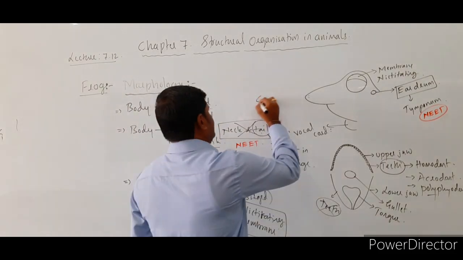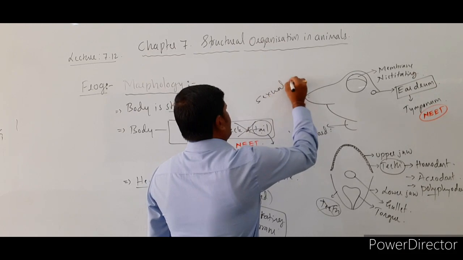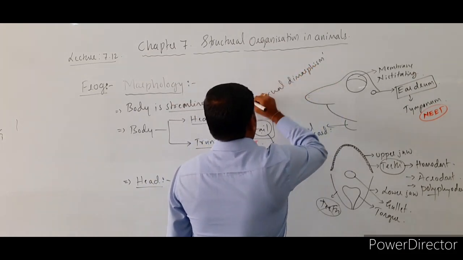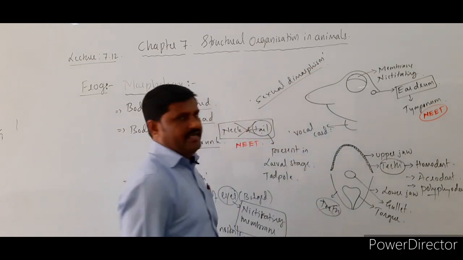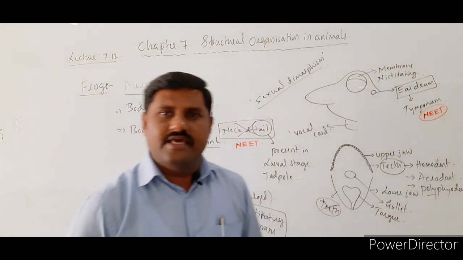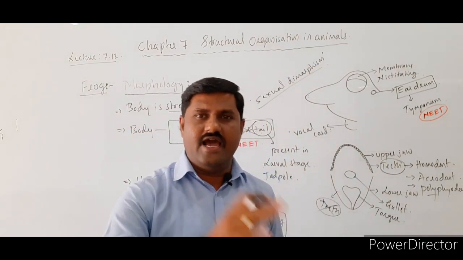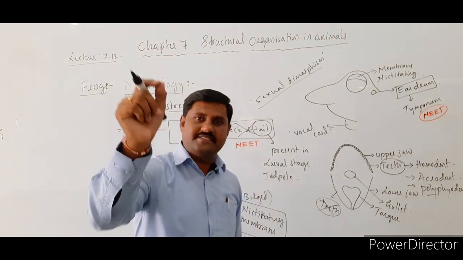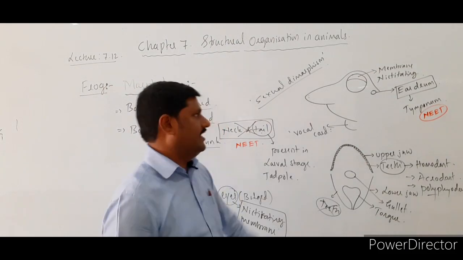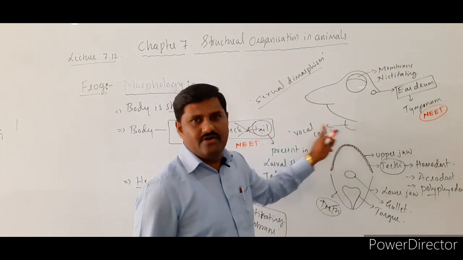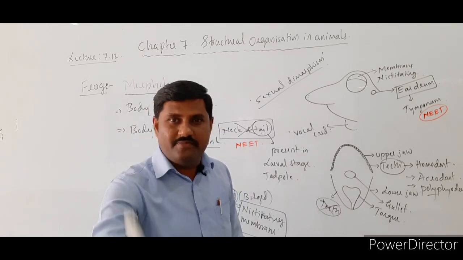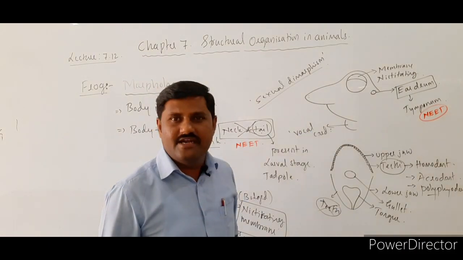What is it called? Sexual dimorphism. So this sexual dimorphism means sexually they are different. Males and females are sexually different. We can identify them by seeing their external features only. See here, the croaking vocal cords are there in males. They are not seen in females. Externally we can identify them.